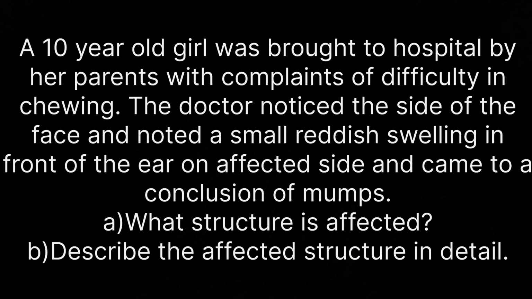The doctors noticed the side of the face and noted a small reddish swelling in front of the ear on the affected side and came to a conclusion of mumps. Now the questions can be, what structure is affected? Describe the affected structure in detail. So for that you need to write about the parotid gland.